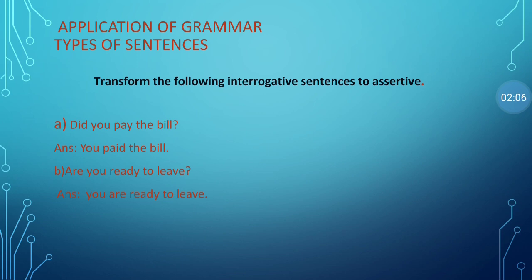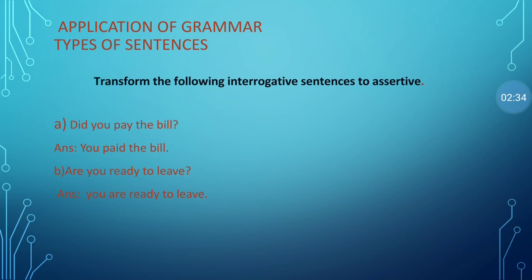Though it is simple past tense, the order is subject, verb, and object: you paid the bill. We use paid as the V2 of pay because the interrogative sentence structure is helping verb plus subject plus main verb plus object. That's why we use did for making a question. But in assertive type, we do not need did, so we delete did and directly use paid as the V2 form of the verb. So, you paid the bill.